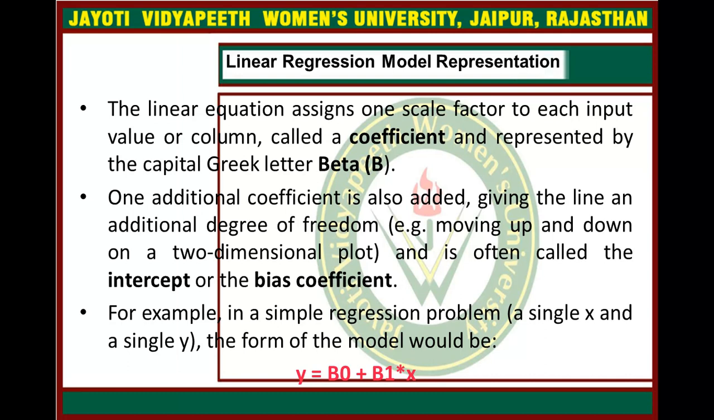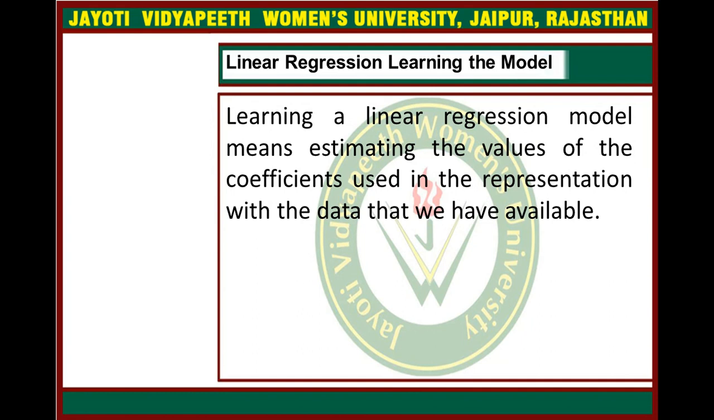So when we input one single factor, we call it a coefficient, like beta. If we are talking about the two-dimensional plot, one additional coefficient should be added, and that coefficient is called the intercept or the bias coefficient. For example, in a simple regression problem, a single x and single y, the form of the model would be: y equals beta 0 plus beta 1 multiplied by x.